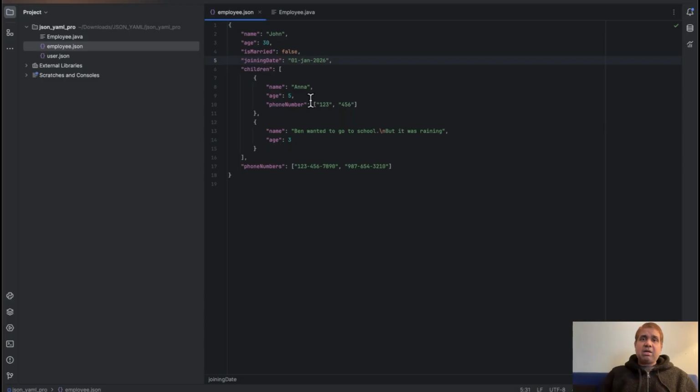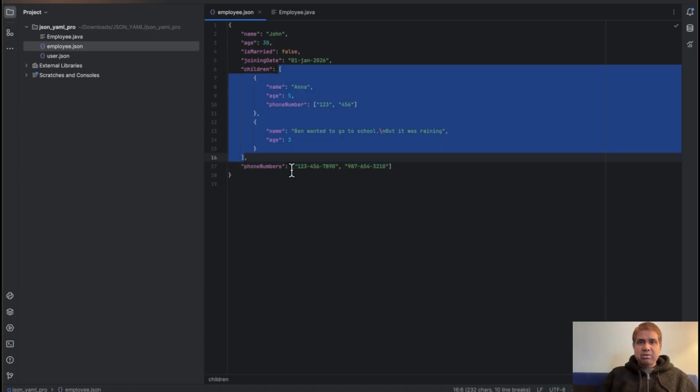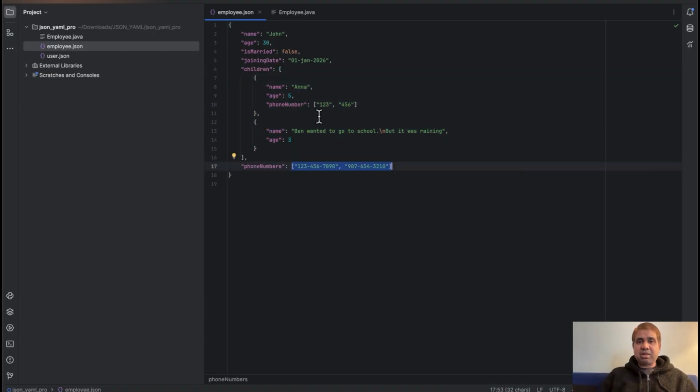This is a string, and when the parser parses the string, in the parser you can put some kind of template that in this format, if the string comes, treat this as a date, and you can have date with timestamp also, like 2 o'clock, 14.00, like that. Okay, so that's it. And array and list you have already seen. This is array of objects, this is array of primitive types. This is a list, this is also a list. Only difference is they hold different kind of data here.